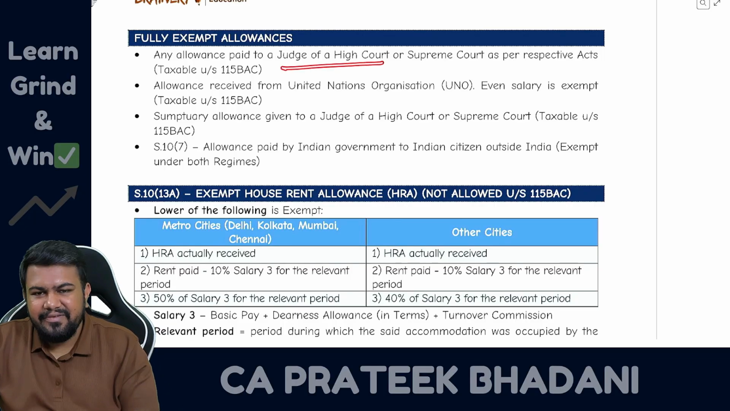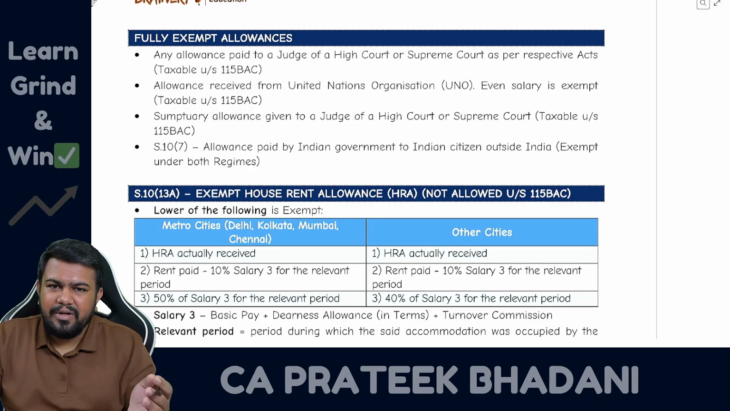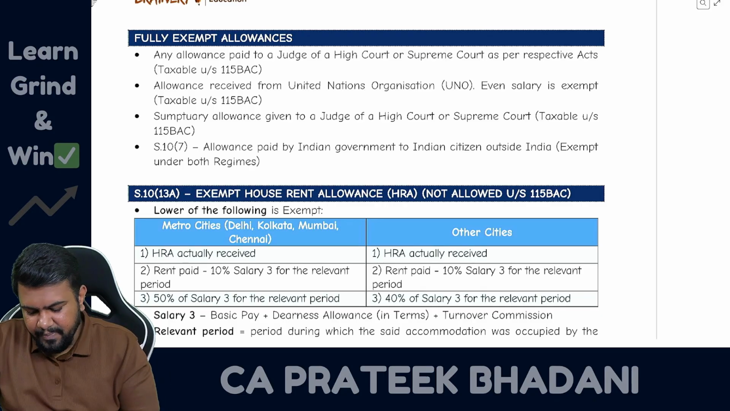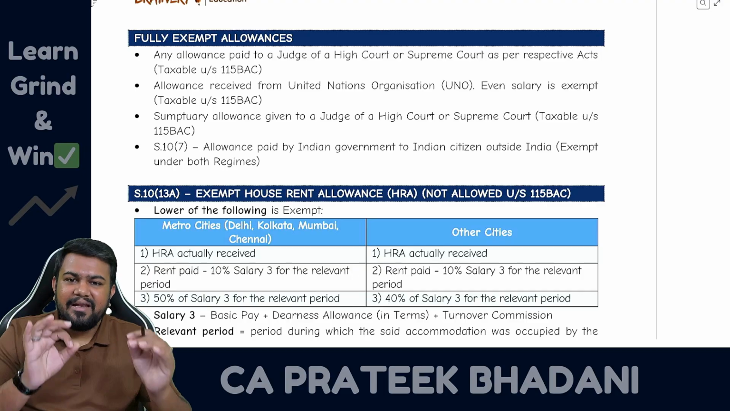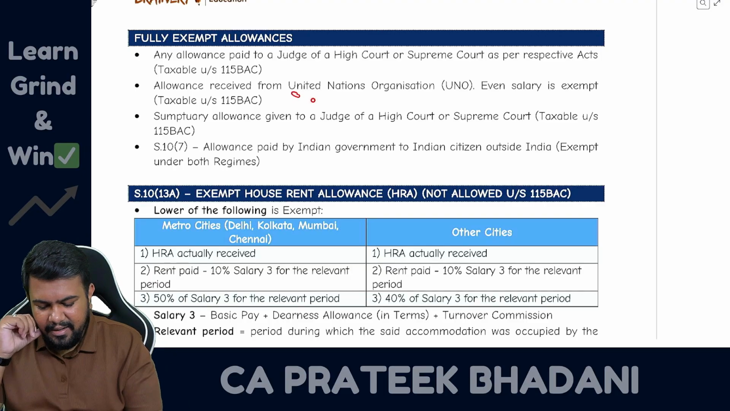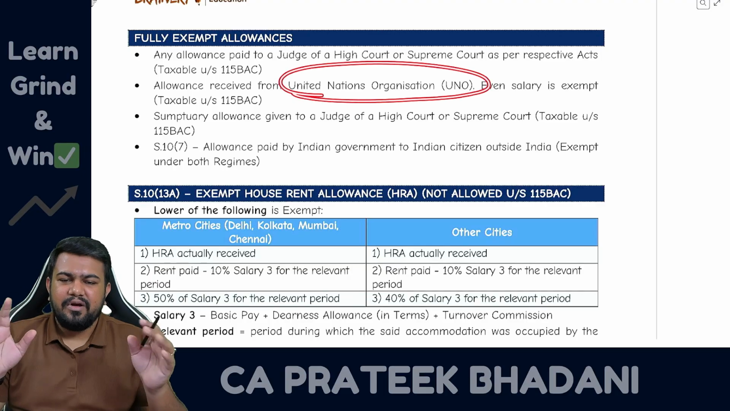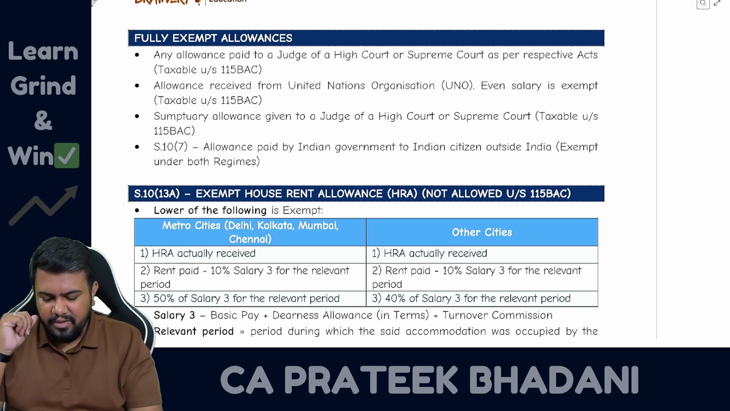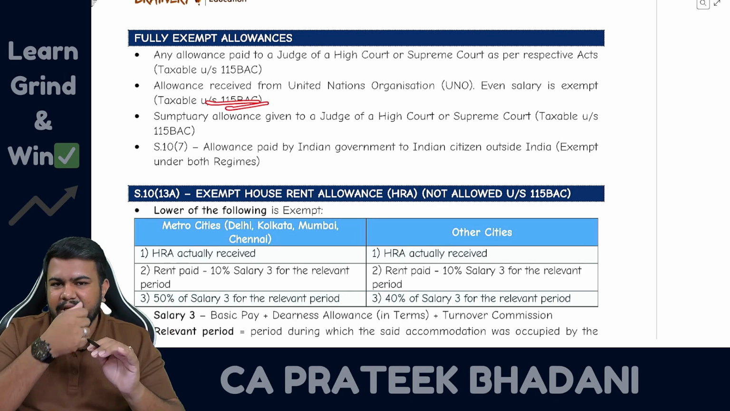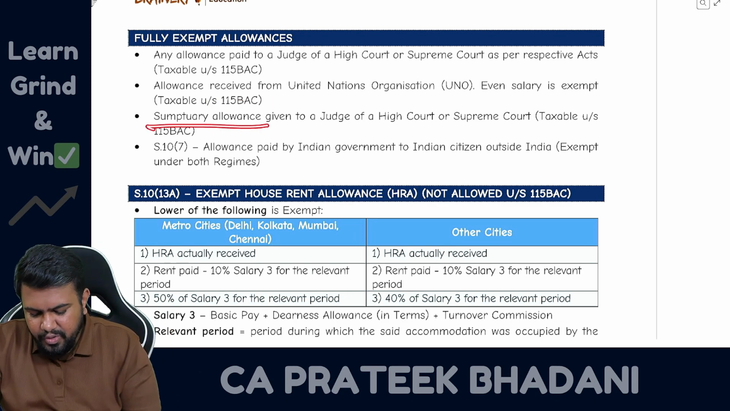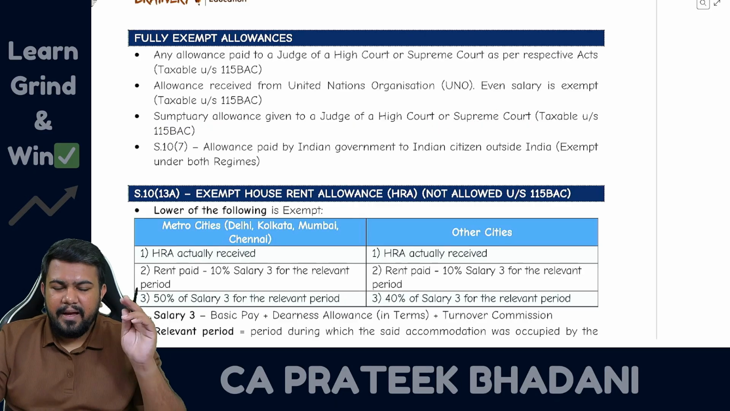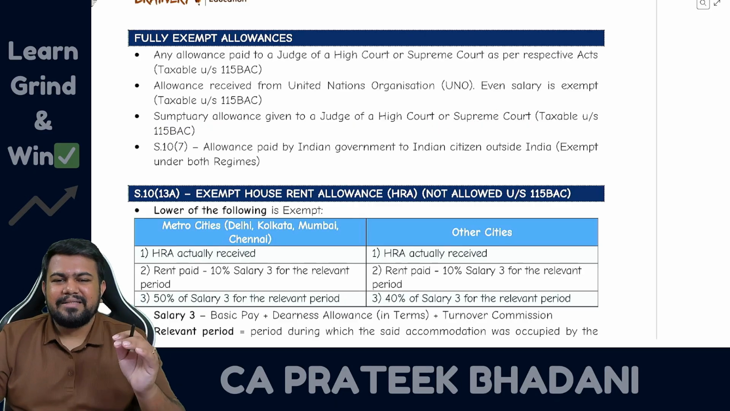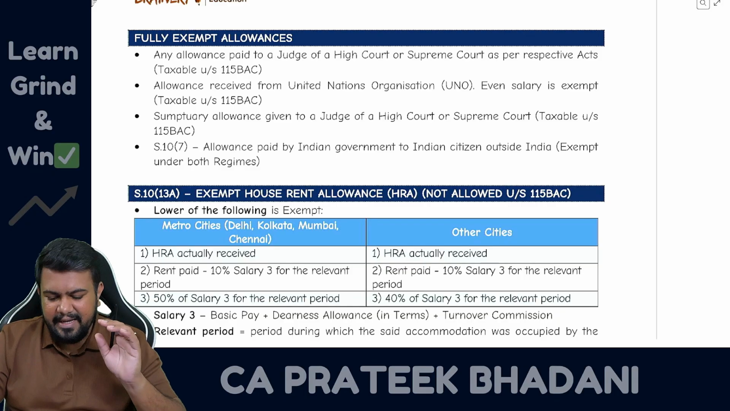When the judge is receiving the allowances, they are exempt in the old tax regime, not in the new tax regime. Then allowance received from the United Nations organization: salary and allowance both received by a salaried employee of the United Nations organization are fully exempt in the old tax regime, but not exempt in the new tax regime. Then sumptuary allowance received by a judge of a high court or supreme court is also exempt in the old tax regime, not exempt in the default tax regime.